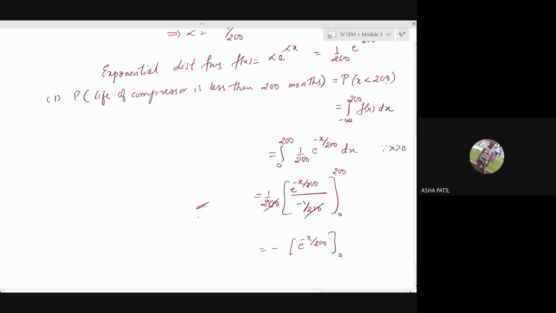So for the next one, what is it? Between 100 months to 25 years. How will you write it? Between 100 months to 25 years means what will you write it as? Limits are from 100 to 200.